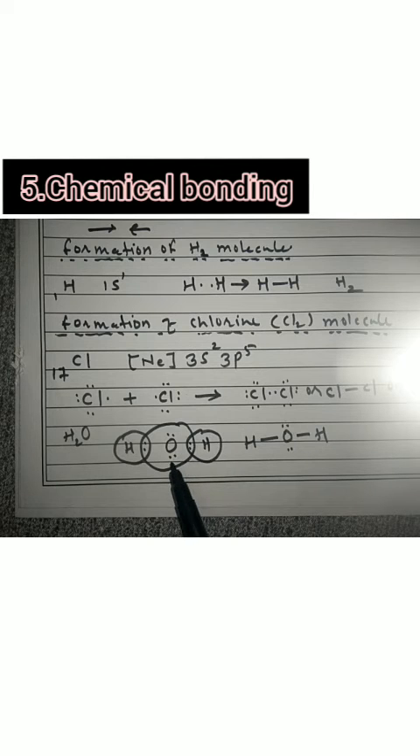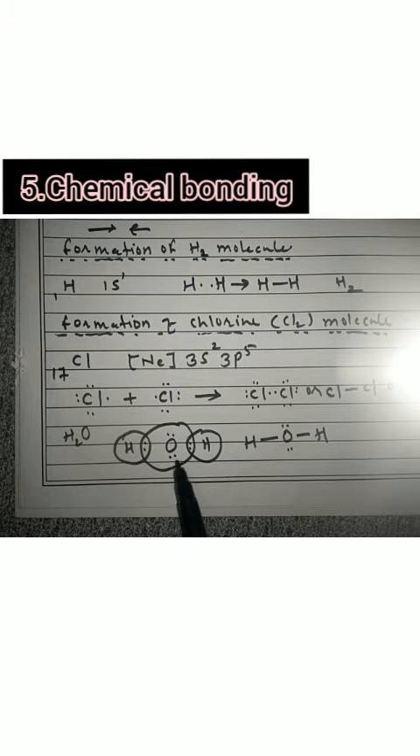So the atomic number of oxygen is 8, and the electronic configuration is 2, 6. The outermost electrons are 6. Now these outermost electrons, 6 electrons, are involved in the formation of chemical bond between the oxygen atom and the hydrogen atom.